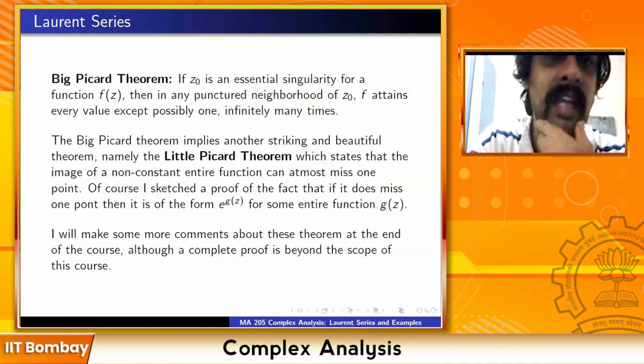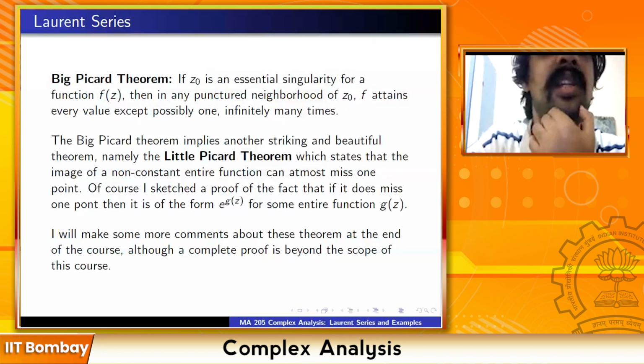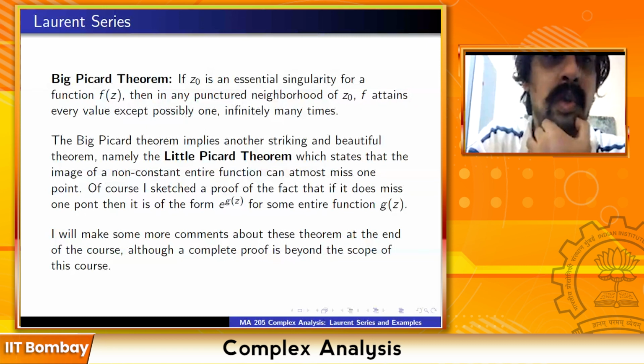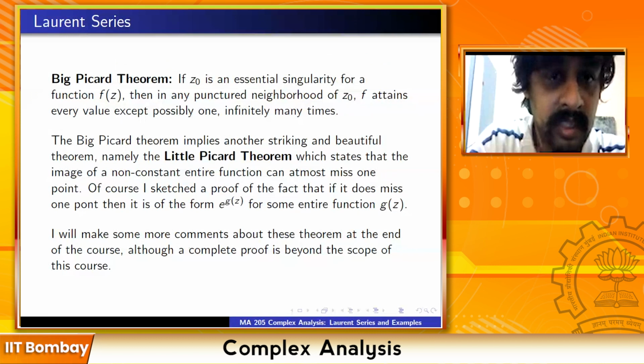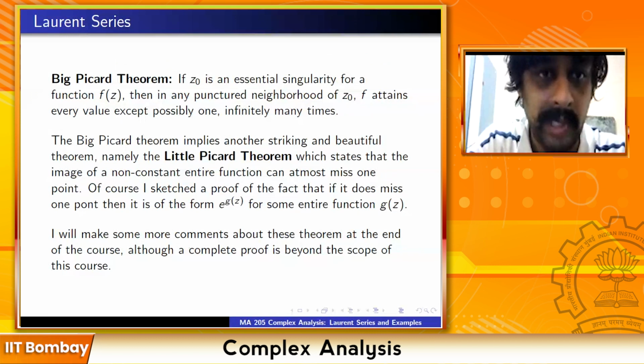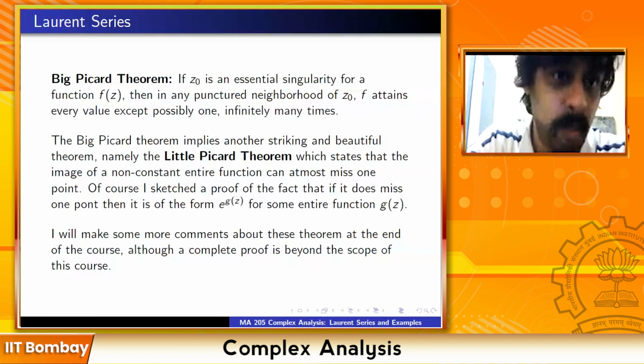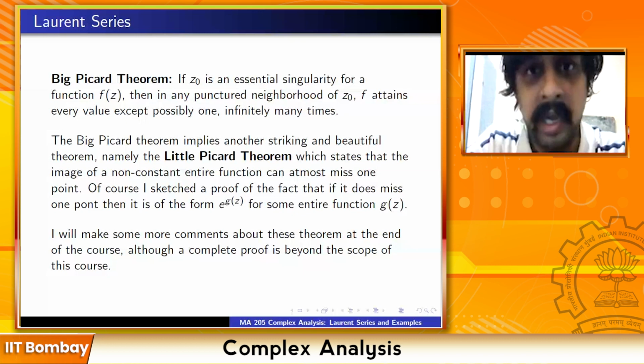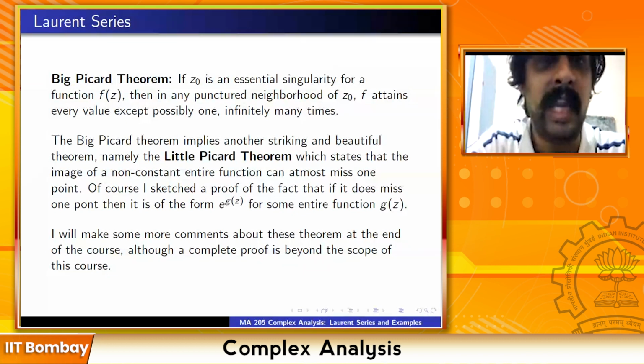So take the function that we just now discussed, e raised to 1 by z. 0 is an essential singularity, and in any punctured neighborhood of 0, its image will miss at most one point. In fact, you know which point it's going to miss in this case. It's going to miss the origin, and except for the origin, it will attain every value, and every value will be attained infinitely many times.